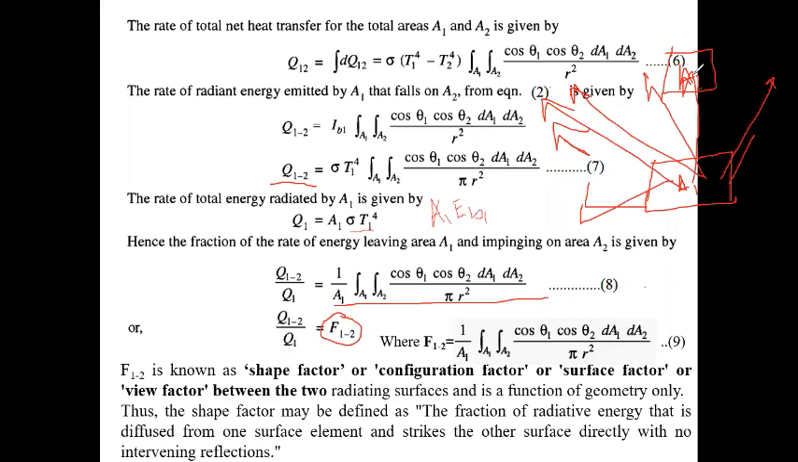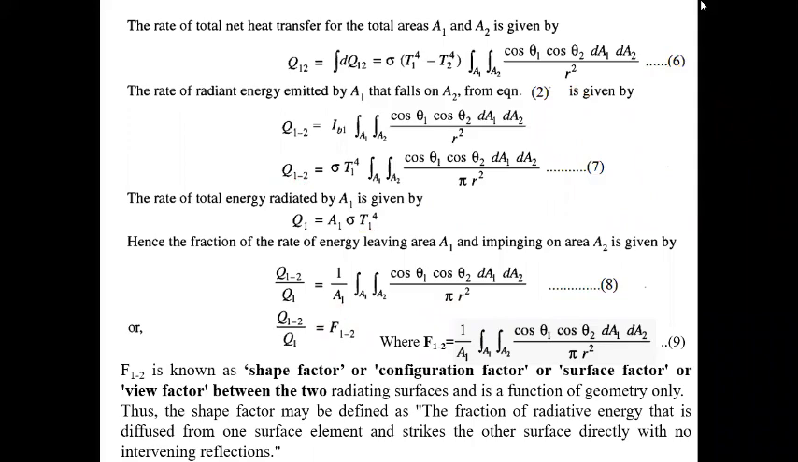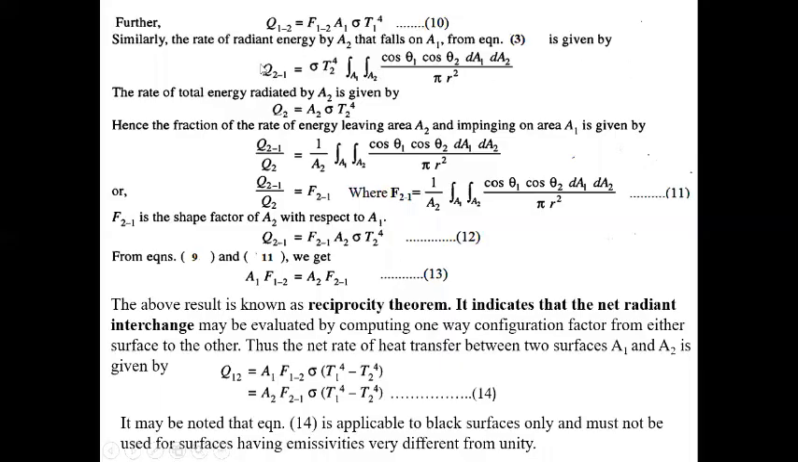Suppose F12 equals 0.5, which means 50% of the total energy radiated is incident upon A2, and the other radiation goes in other directions. So F12 times Q1 will be incident upon A2. This is known as the shape factor, configuration factor or surface factor. So we know Q12 equals F12 A1 sigma T1 to the power 4.